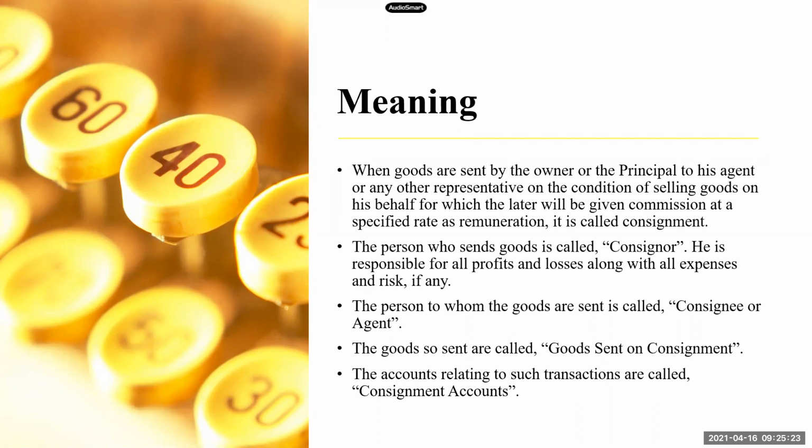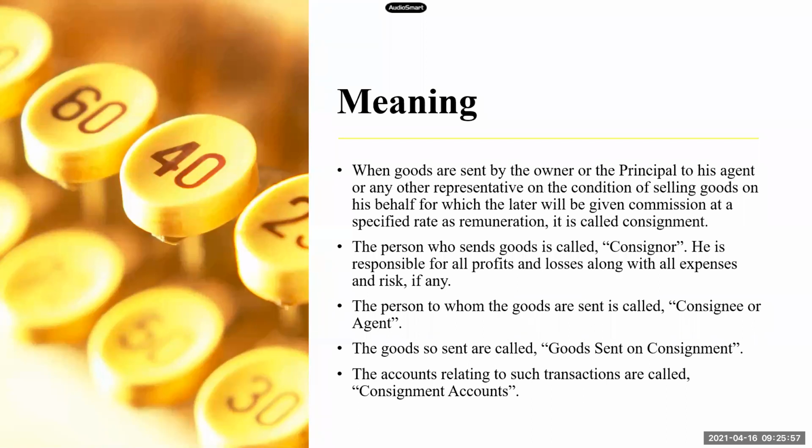So when goods are sent by the owner or the principal to his agent or any other representative on the condition of selling goods on his behalf, for which the latter will be given commission at a specified rate, it is called as consignment. So what is consignment? The owner of the goods is also called as the principal. The owner is sending goods to his agent. Agent is the other person whom he is appointing.